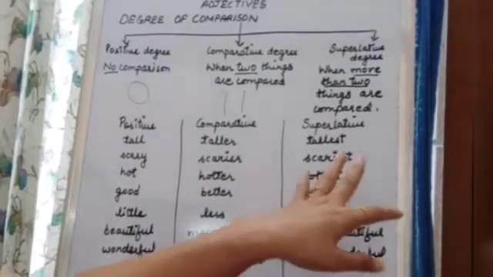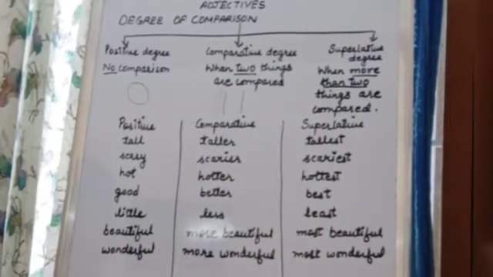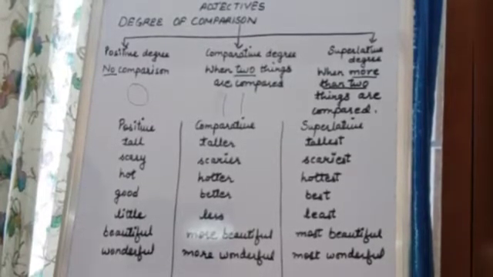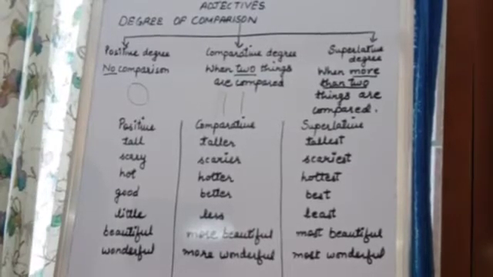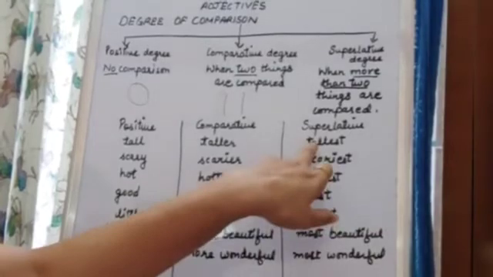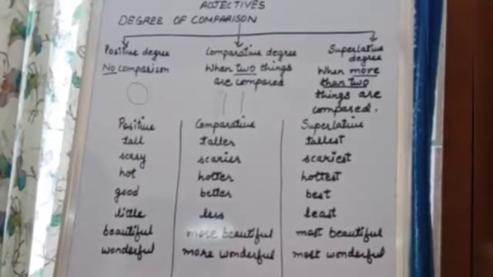Then superlative degree. Obviously in superlative degree, as its name says, we compare a thing or a person with more than two things or two persons or two places, or two animals. So the word is tallest. Now the boy Shivam, here I'll compare Shivam with more than two persons.